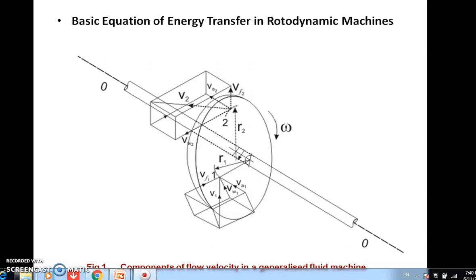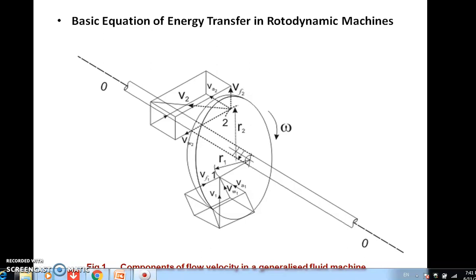Now next, as we have discussed, the impulse momentum principle or Newton's second law of motion is the basic governing equation used in case of turbo machines. Now we are going to apply Newton's second law of motion to this turbo machine.